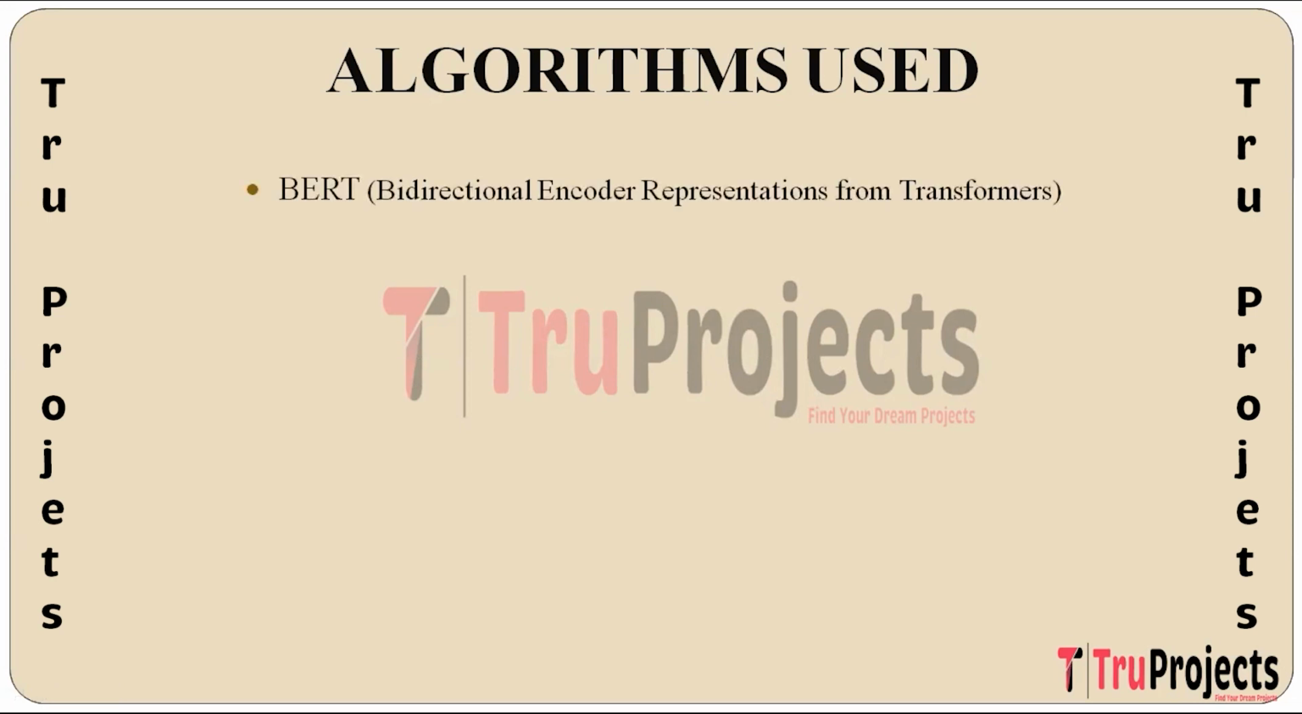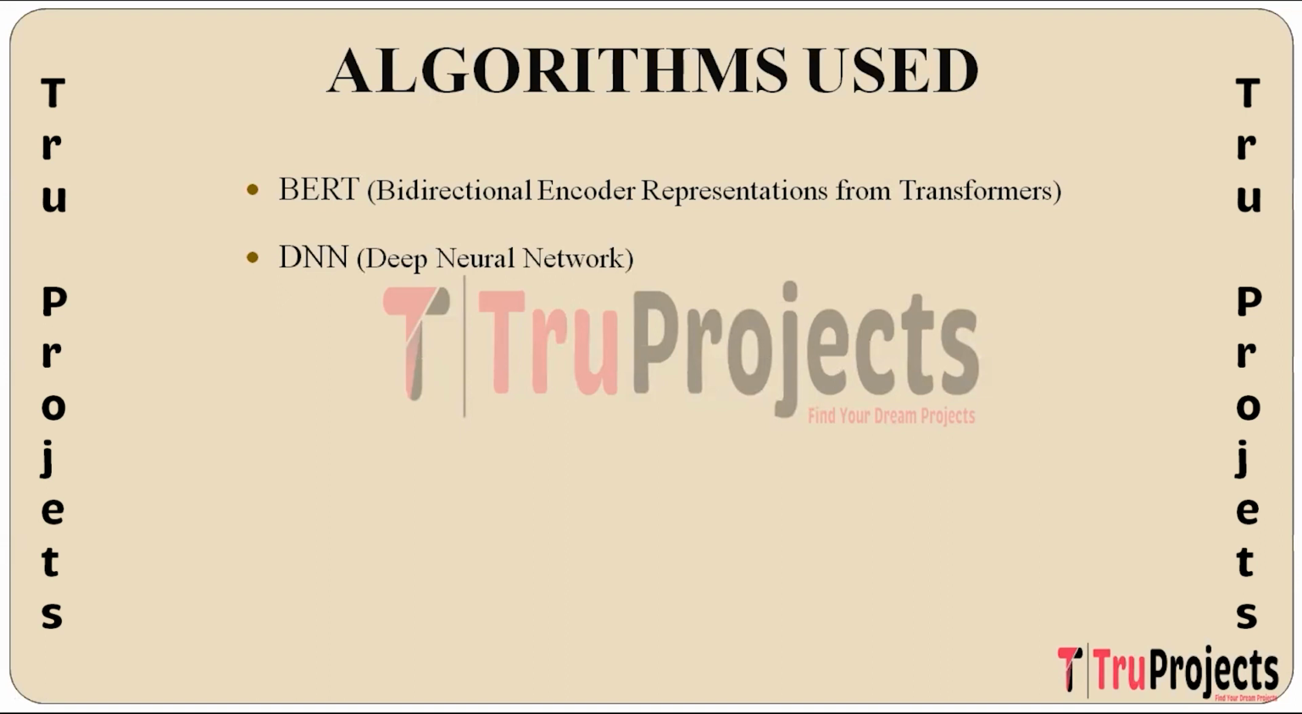So, the first algorithm built is BERT, that is bidirectional encoder representations from transformers. BERT is a transformer based model designed for natural language understanding tasks. It employs attention mechanisms to capture contextual relationships between words bidirectionally, leading to state of the art performance in various NLP tasks. BERT excels in understanding the nuances of language and context, making it suitable for hate speech detection.